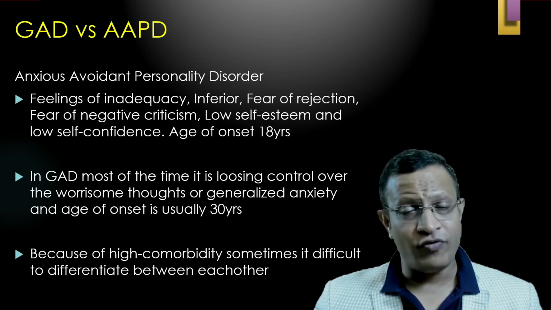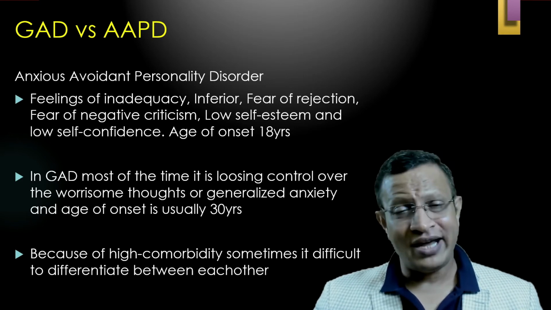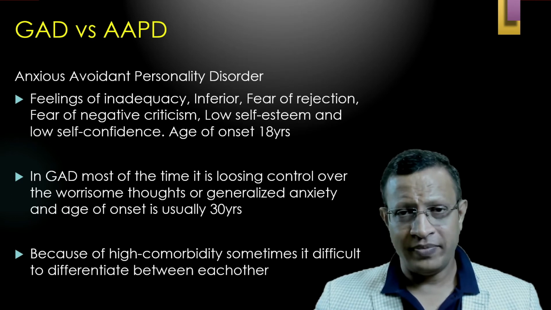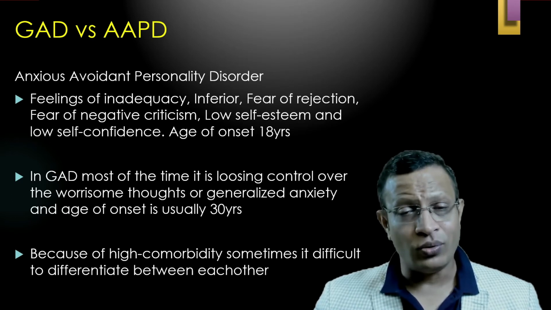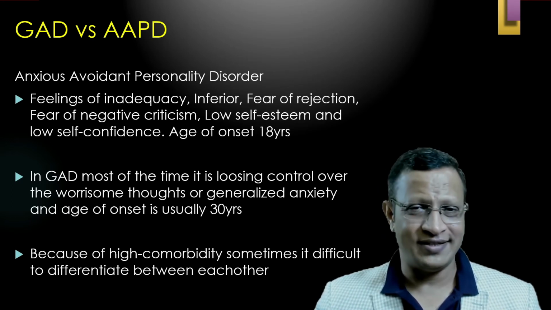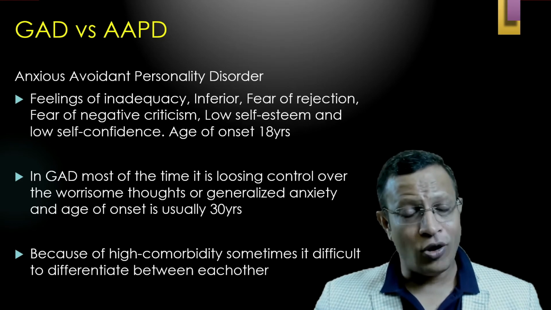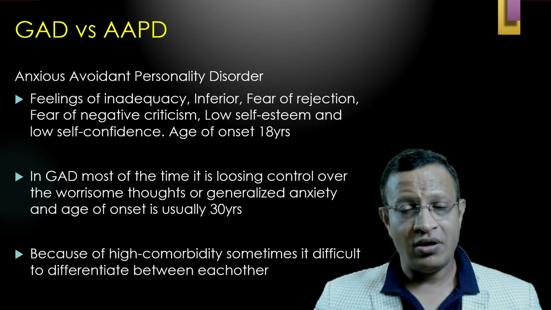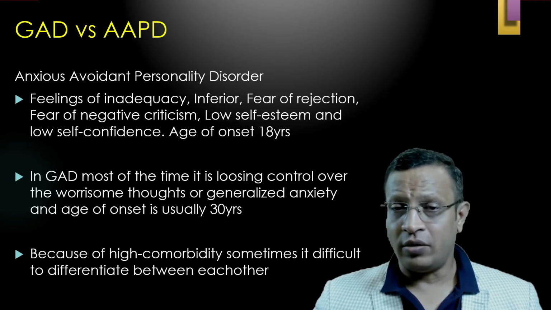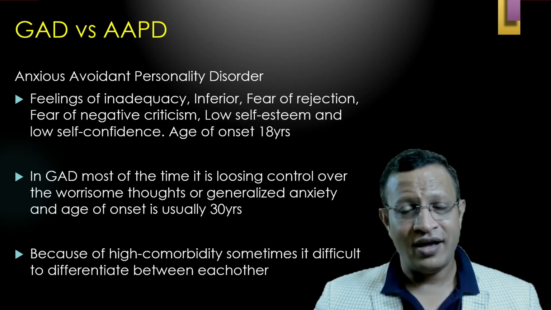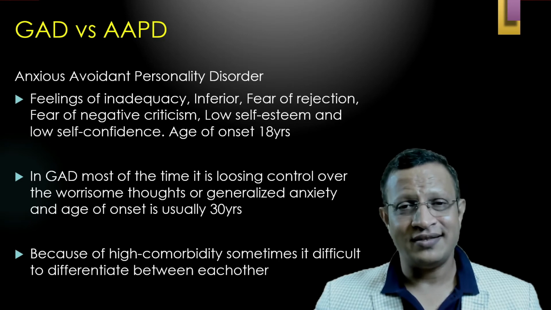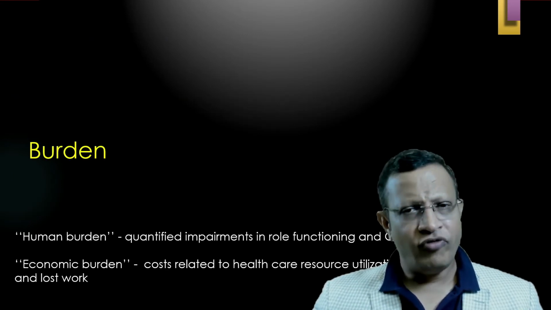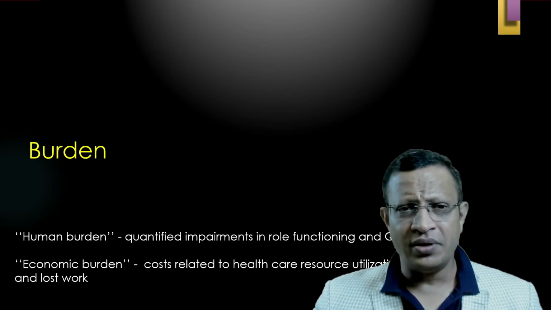Since the presence of comorbidity is very high, many a time it is difficult to differentiate these various diagnoses from GAD. In such times, you have to look for comorbid conditions. That means GAD can also be present with anxious avoidant personality disorder, in depression, or else OCD, or BDD, hypochondriasis. Hence, you need to understand this. GAD has higher comorbidity. With this GAD, we will understand what the burden is.